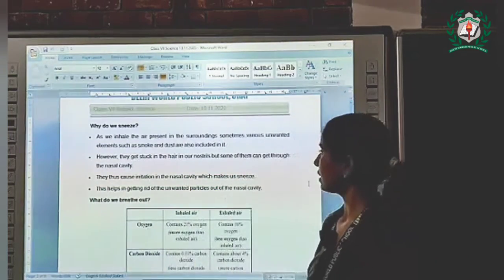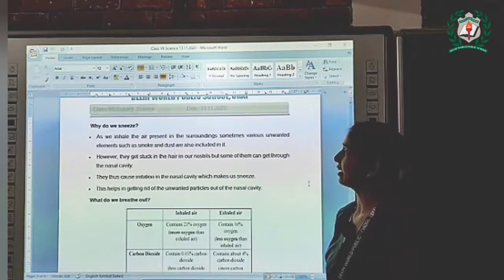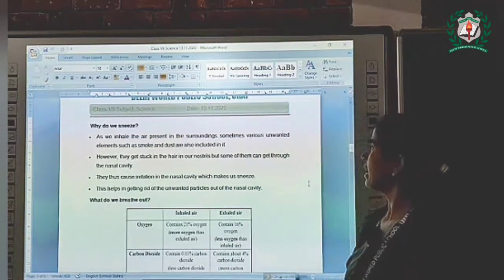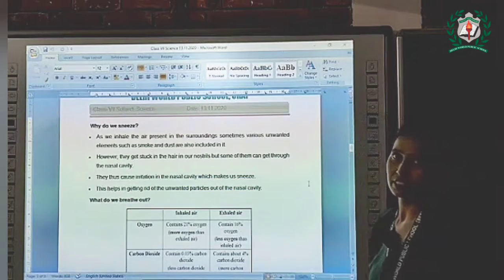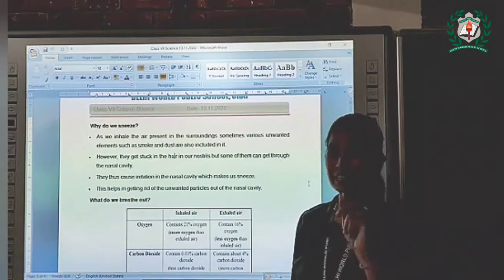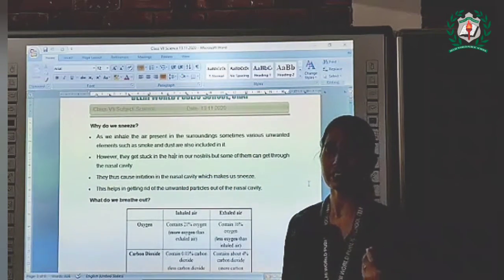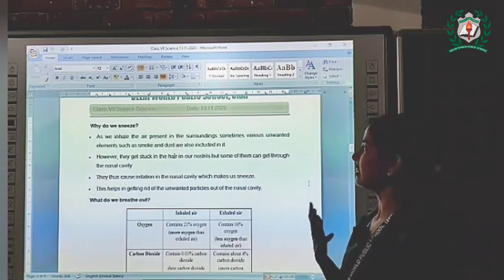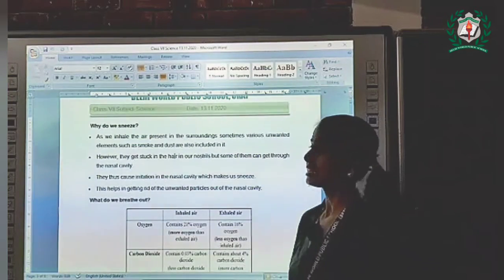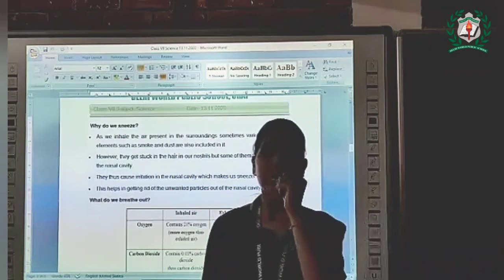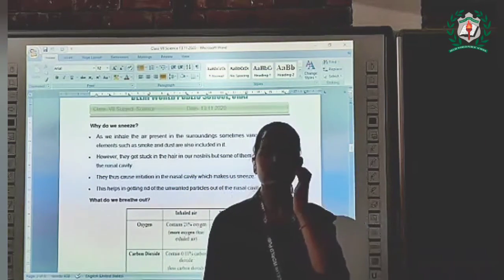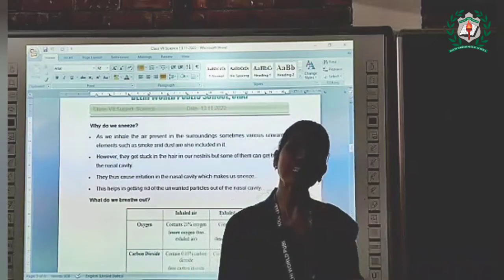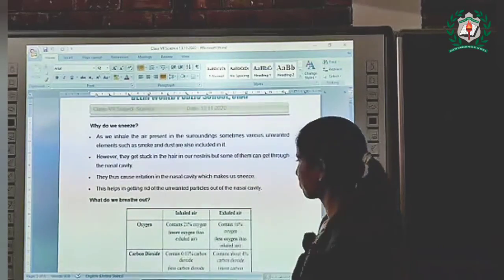They get stuck in the hair in our nostrils, but some of them can pass through the nasal cavity inside our body. They thus cause irritation in the nasal cavity, which makes us sneeze. So that's why we sneeze.